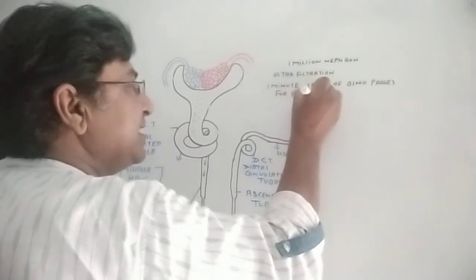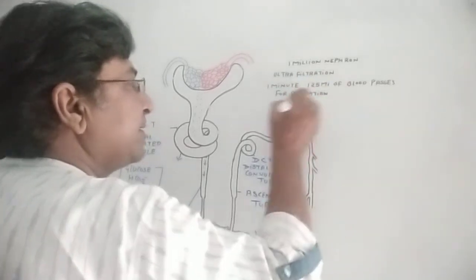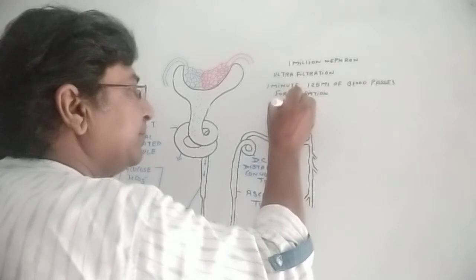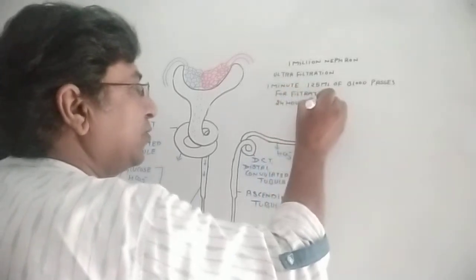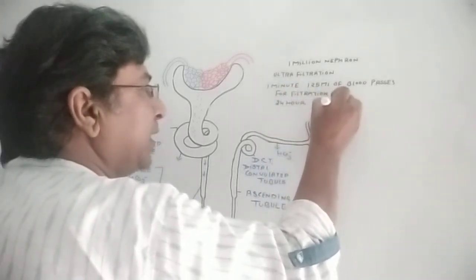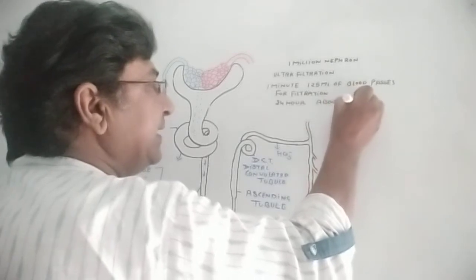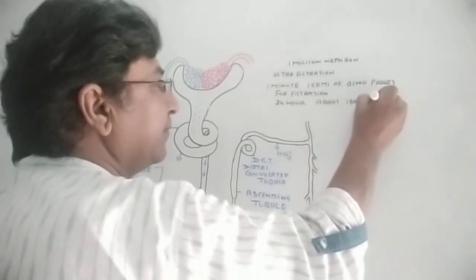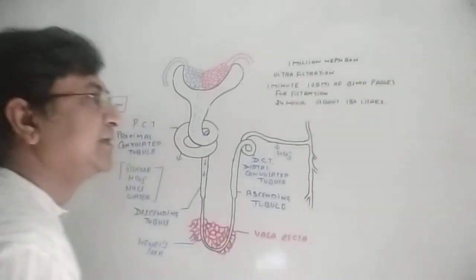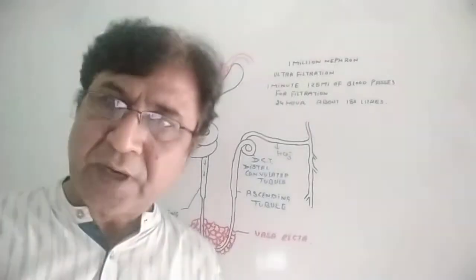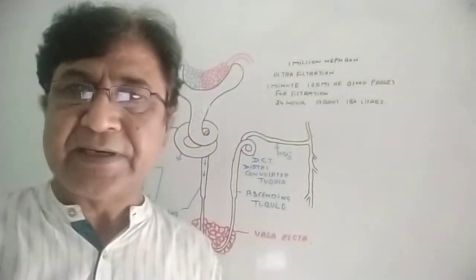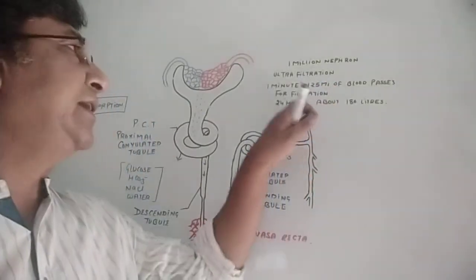And if we take 24 hours, which means in a day, about 180 liters of blood passes through the kidneys. It's a huge amount.